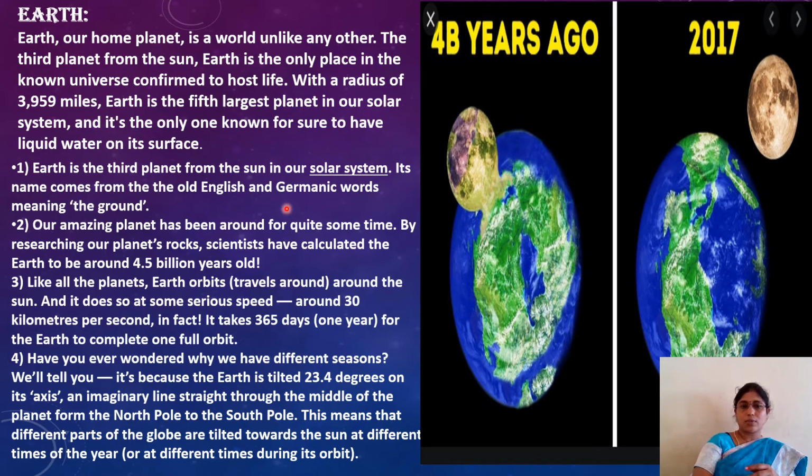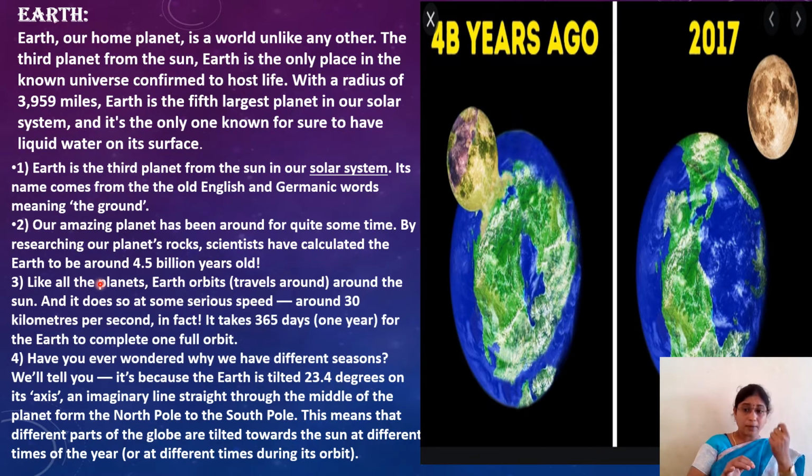Earth means nothing but the ground. Our amazing planet has been around for quite some time. By researching our planet's rocks, scientists have calculated Earth's age. How many billion years? 4.5 billion years old. What is the age of the Earth?